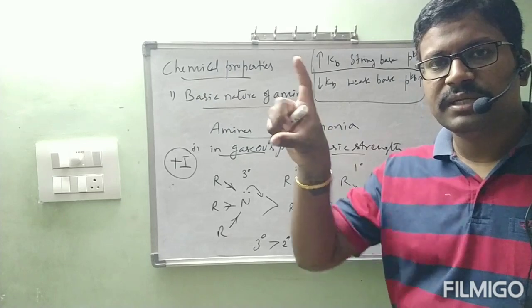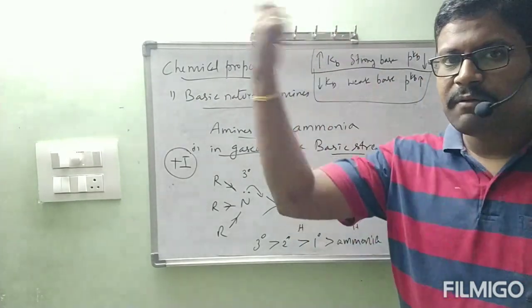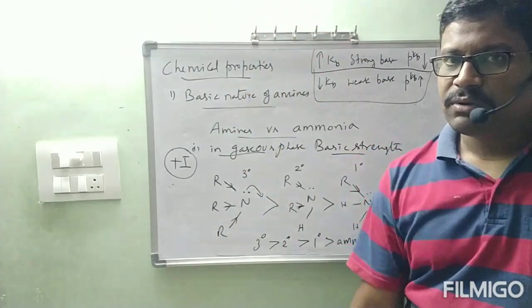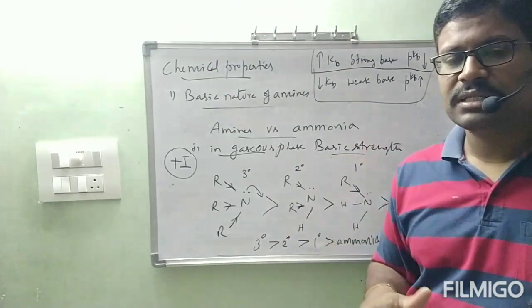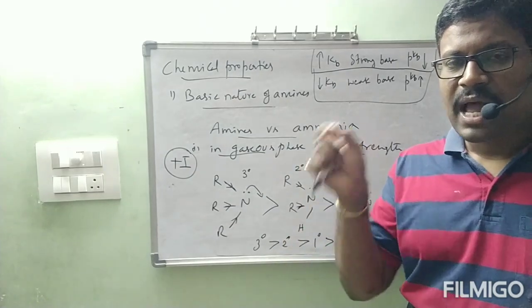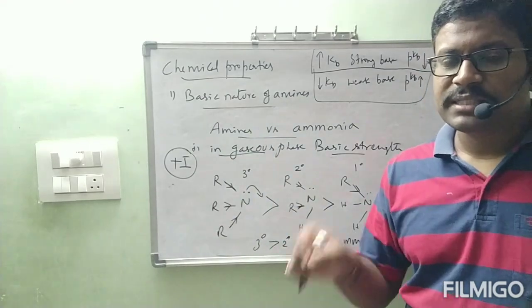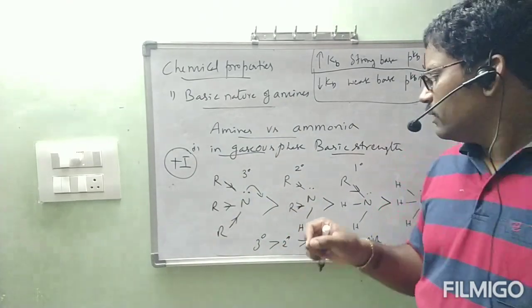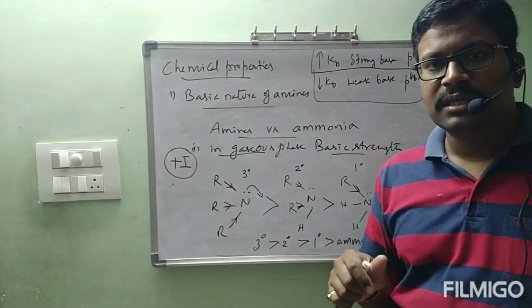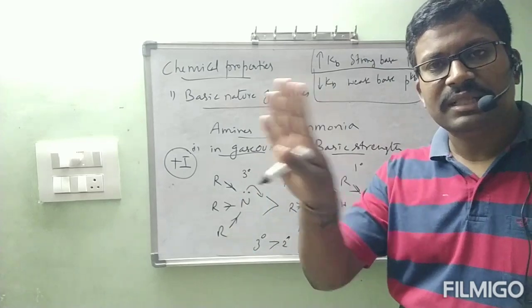Okay. Then we have seen, by seeing the equation, Kb value and pKb. When Kb value is greater, pKb value is lower. We got the relation also. According to that, the strong base has higher Kb value and lower pKb value. Weak base has lower Kb value and higher pKb value. Like that we have seen. Till that it is okay.